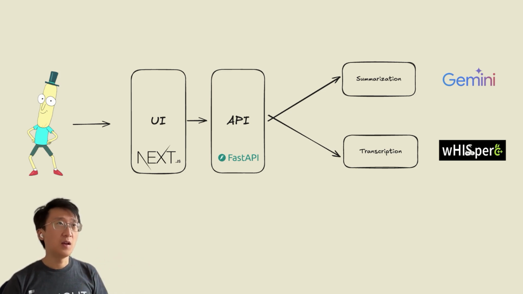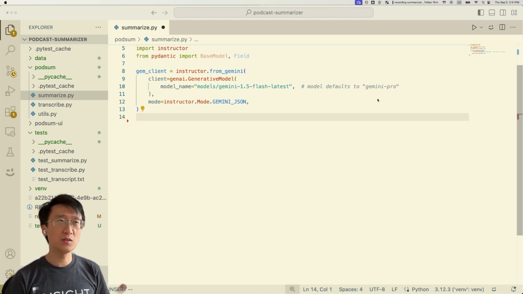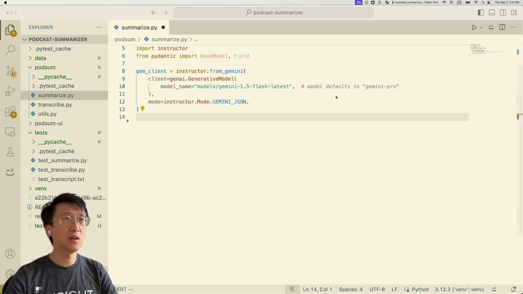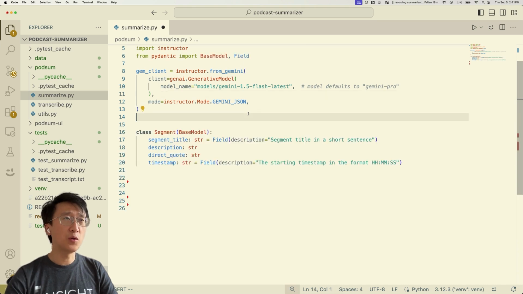summarization part. We're people of culture, so we're going to use the Instructor package, which basically forces Pydantic models onto the response objects, such that we can have a lot more sanity around what outputs we get out of these LLMs. Okay, so first let's initialize the Gemini LLM, and we're wrapping it around Instructor, and then we're going to define what the outputs will look like.